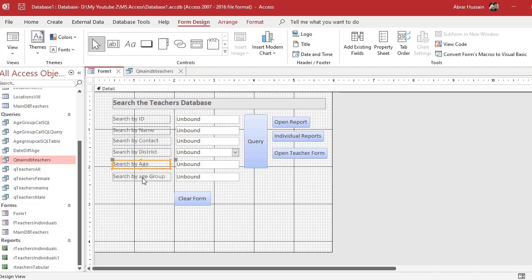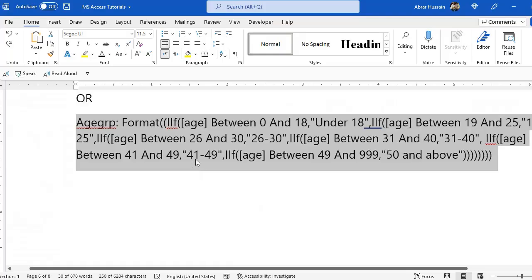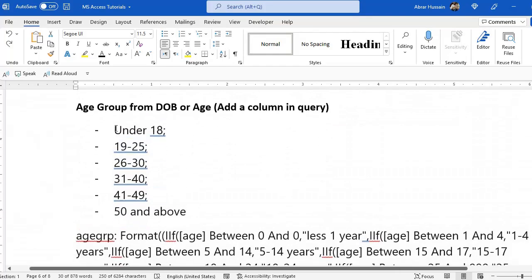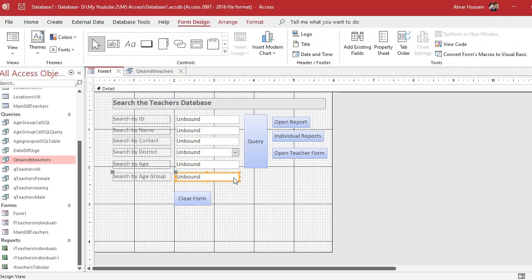That one was search by age only. This is by age group. Now here, I do not want to type under 18 and all these criteria. I want a drop down list here, so I can just add.